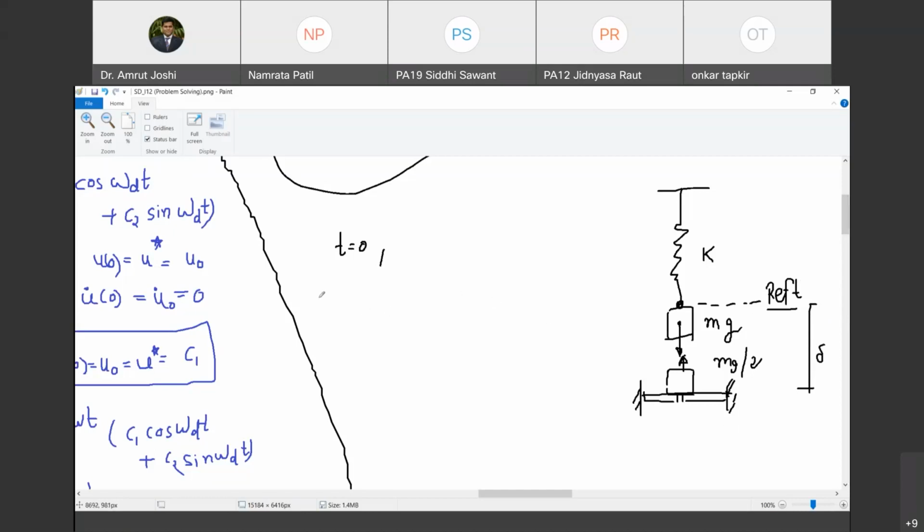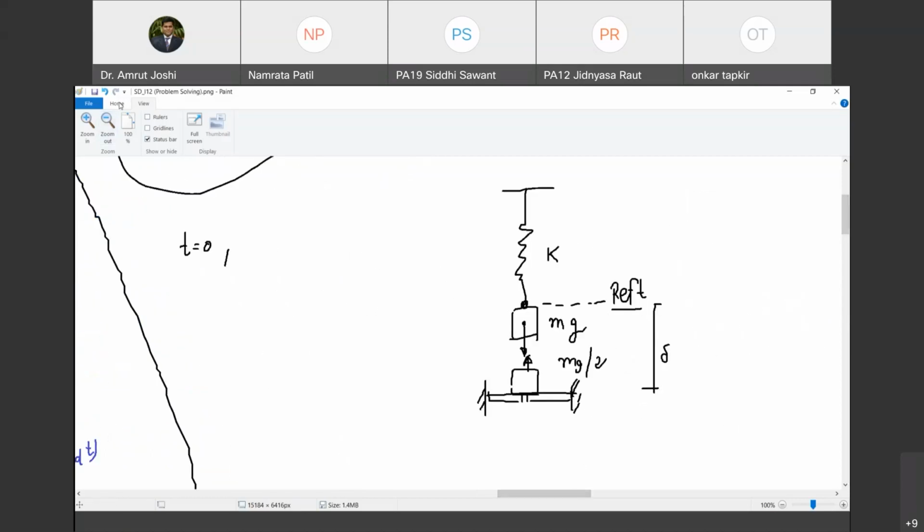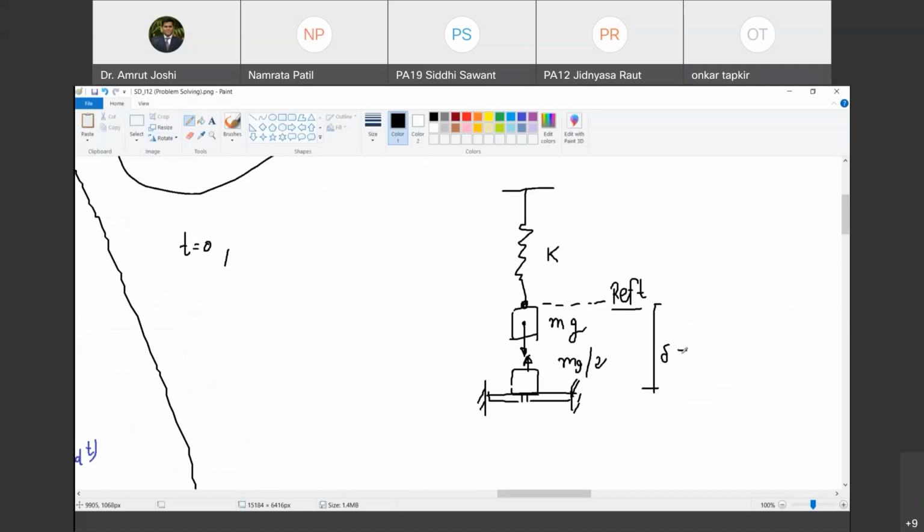It will be equal to, so at time t equal to 0, I am going to call this delta as V of 0. What is V? U is x directional deformation, V is y directional deformation, and W is z directional deformation. I define coordinate system in this fashion. This is y and this is x. So I am looking at y directional deformation of the mass.